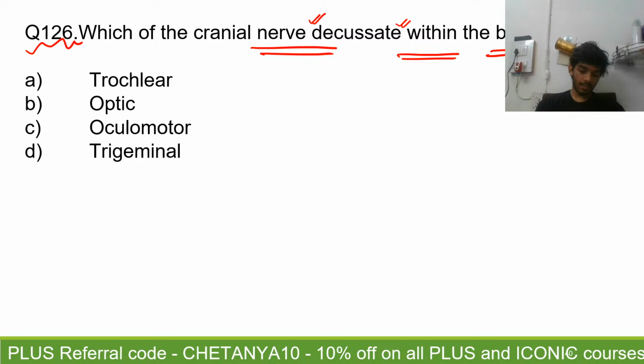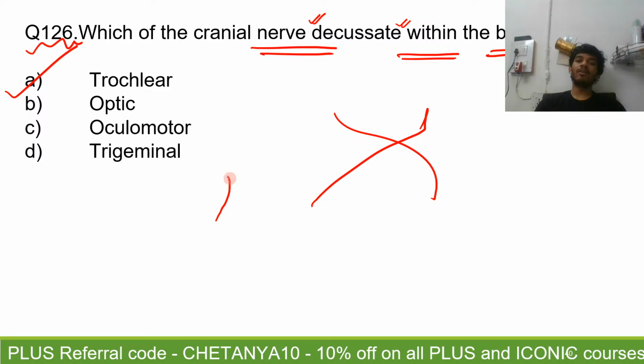You're saying 126, some are saying A, some are saying B. First of all, the optic nerve does not decussate within the brain, it decussates outside the brain, right? You can see it decussates at the optic chiasma, and it is not present inside the brain. It is not within the brain, it is within the cranial cavity. It's not the optic nerve. The cranial nerve that decussates within the brain is the trochlear nerve, right?